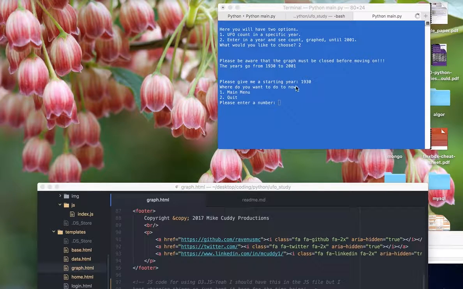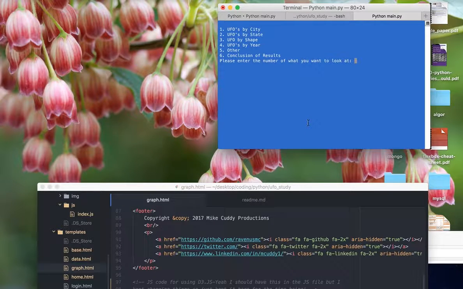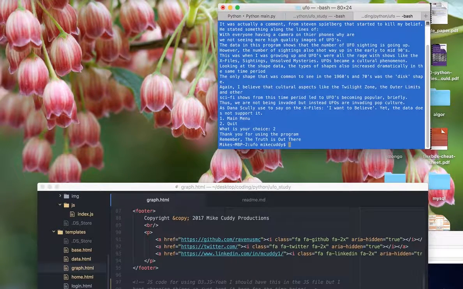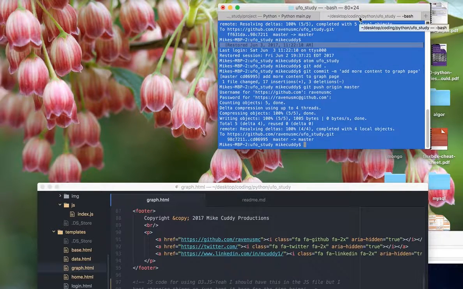If I close this, we can go back to the main menu, and we can look at a conclusion, which I think is really badly set up. Yeah, I never actually fixed it, I mean, it's ugly. This is when I was really starting to focus on learning how to use full-blown programs with Python, and it's something I have to go back and fix. But instead of going back and fixing it, I decided to make a whole new project, like I said, focusing on UFOs. And so I took this project and I redid it using Flask and Pandas and some other resources.